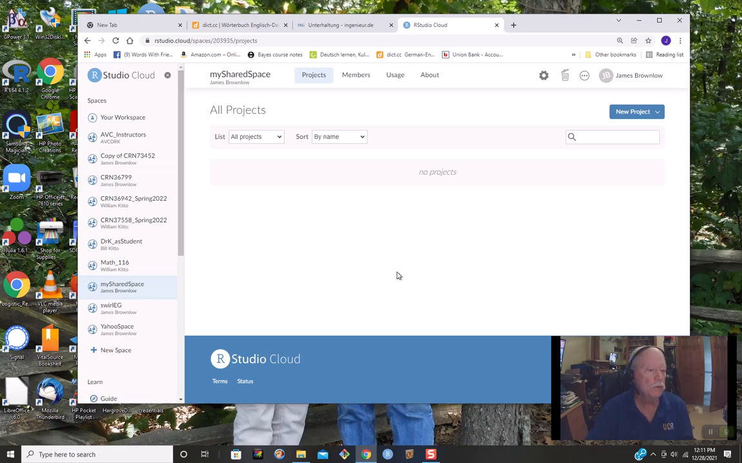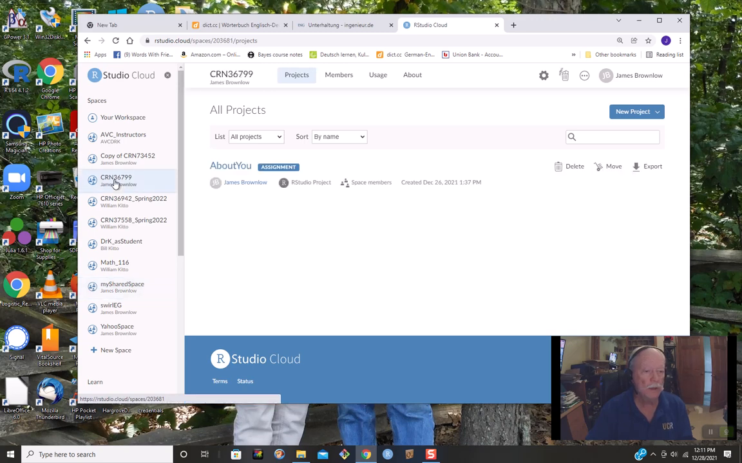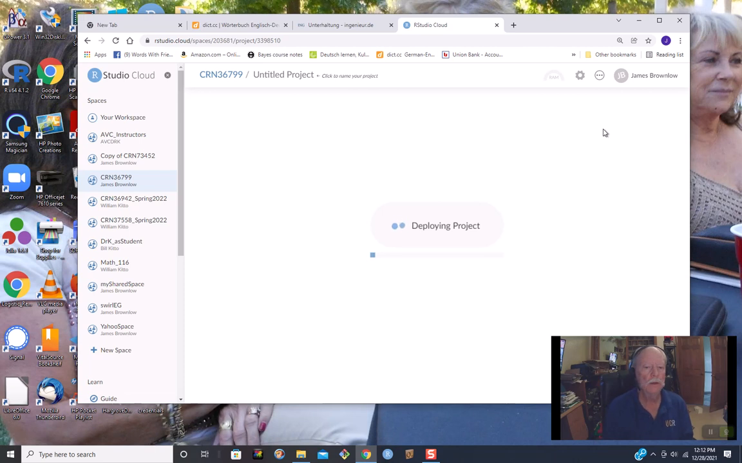The first thing you do is you go over to our class's shared space that I've given you access to, CRN 36799. You go into that space. Now within this space, you create a new project. Just say new project, new RStudio project. And the purpose of doing this is that the new project will have all of the packages in it that we use in doing all of our write-ups for this class. So you can see